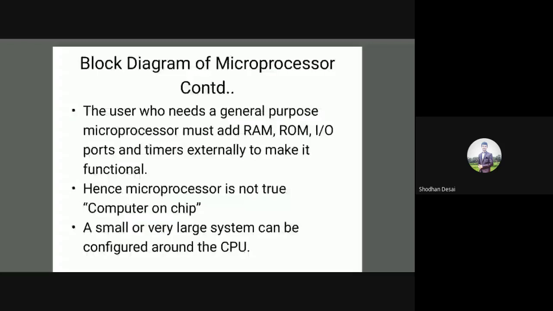If we want larger memory, we can add large memory; if we want small memory, we can add a small amount. So according to our requirement, we can configure the CPU. That is the advantage of the microprocessor: it is flexible.